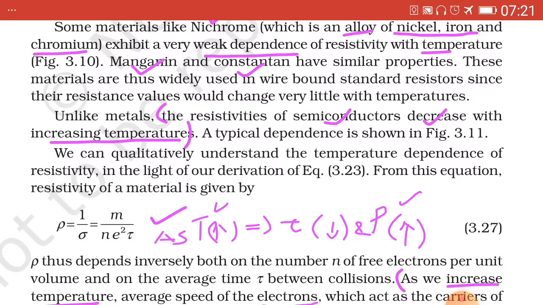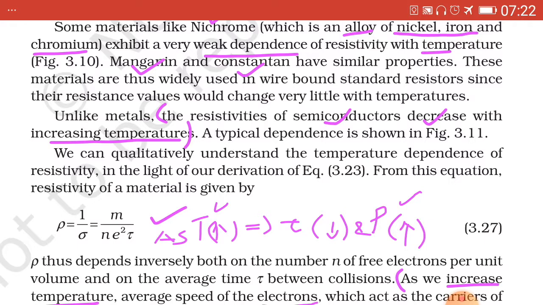The resistivity of a material is given by rho equal to 1 upon sigma, because resistivity is the reciprocal of conductivity denoted by sigma. So this is equal to m upon n square tau. Why?